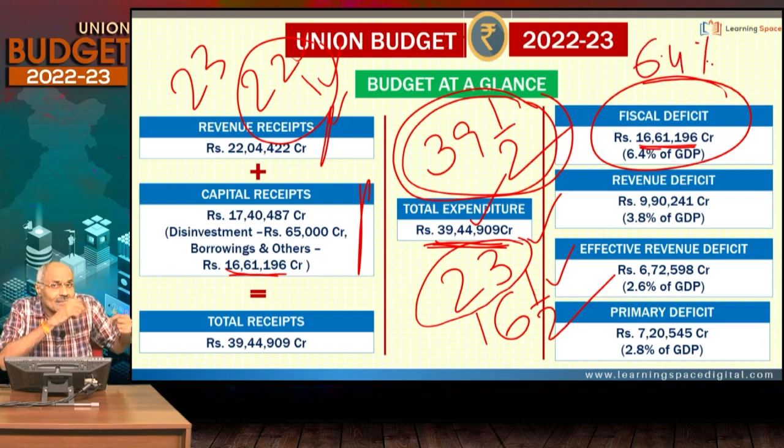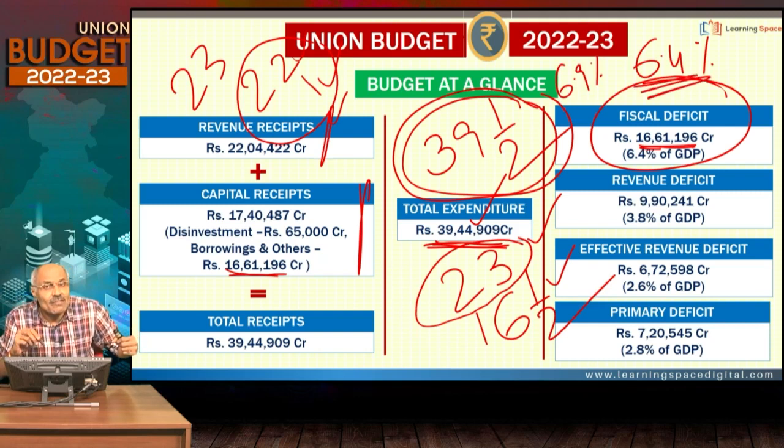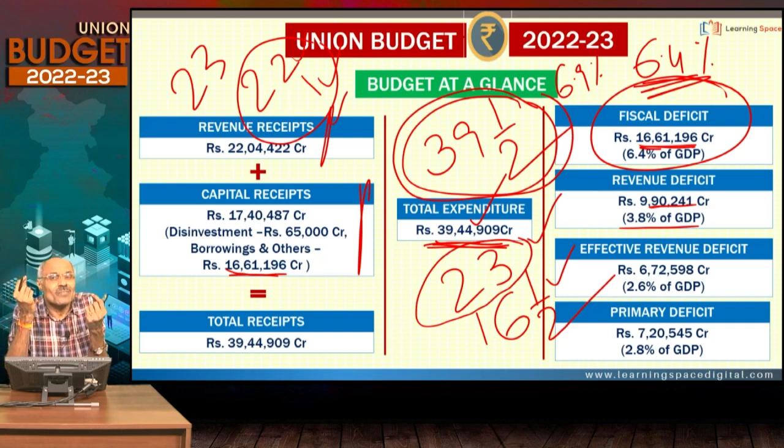In the present year, that is 2021-22, it is 6.9%. Now it is 6.4%. The finance minister said we will bring it down to 4.5% by 2025-26. That point also please don't forget. Revenue deficit, there is a huge revenue deficit. That means your revenue receipts are not sufficient for revenue expenditure.